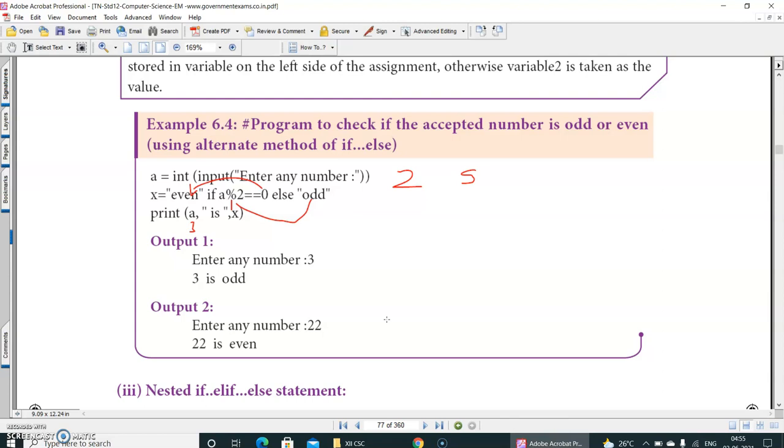And I explained the three important control structures: sequential, alternative or branching, and iterative or looping. In iterative statements, you all know for, while, and do-while statements are there. In alternative statements, there are simple if, if-else, and if-elif statements. Of those, simple if and if-else statements I explained today. Go through the video. Still, if you have any doubts, you can ask me.